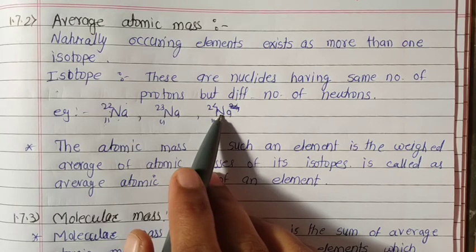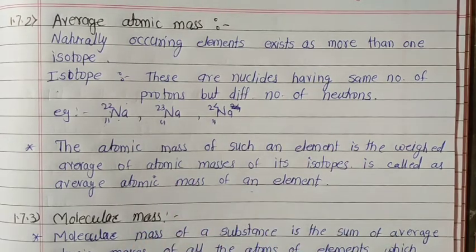So the isotopes have different atomic masses.